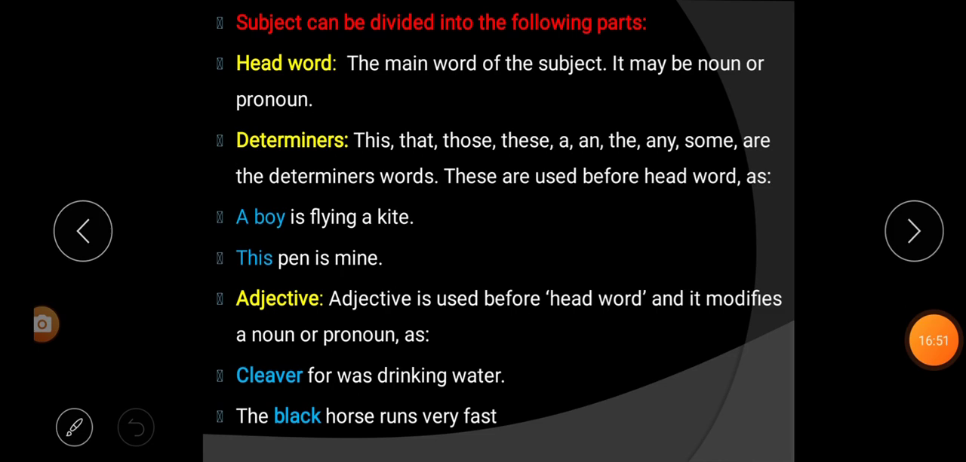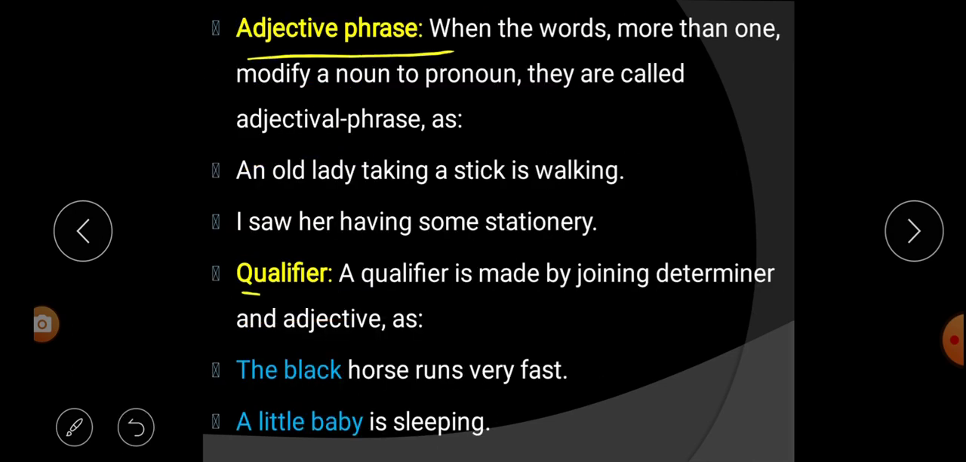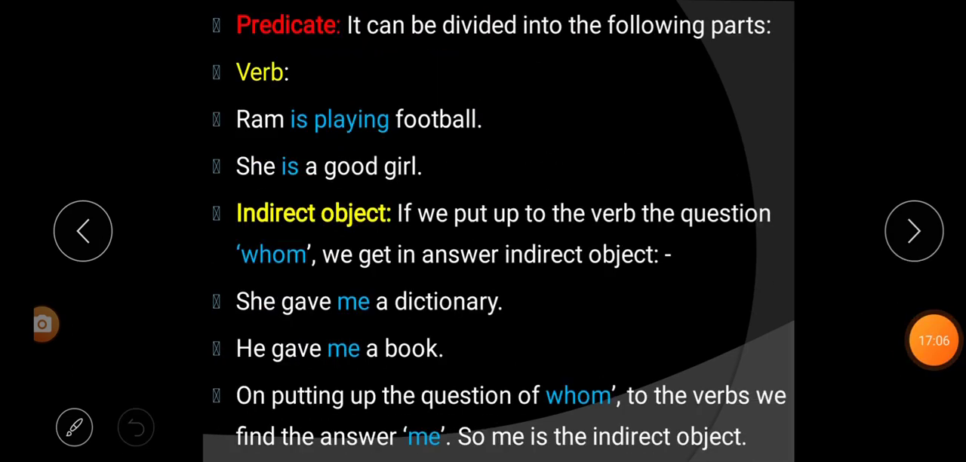So what did we learn? We learn that the subject can be divided into head word, determiner, adjective, adjective phrase, and qualifier. Now we will learn what is predicate and the different parts of a predicate. Like the subject, predicate also can be divided into the following parts.